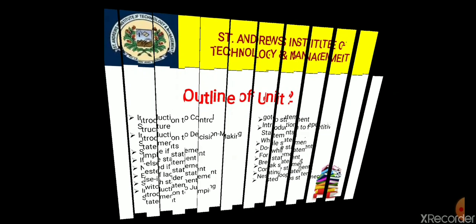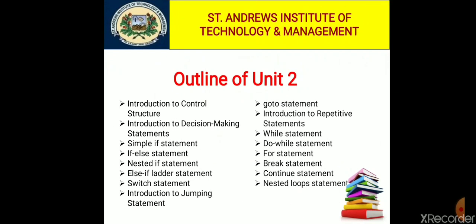So these are the topics which we will cover in this unit: introduction to control structure, introduction to decision making statement, in this simple if statement, if else statement, nested if statement, else if ladder statement, switch statement, and the next one is introduction to jumping statement.